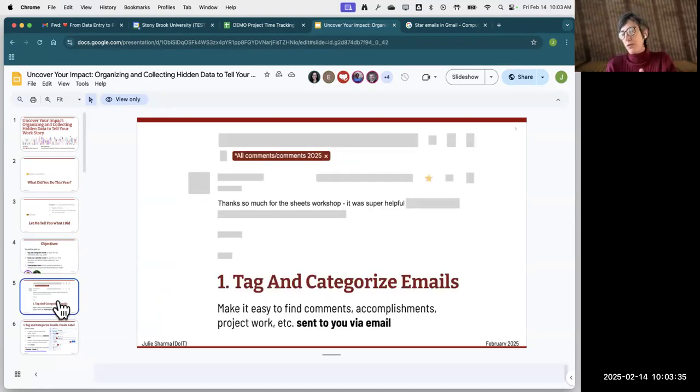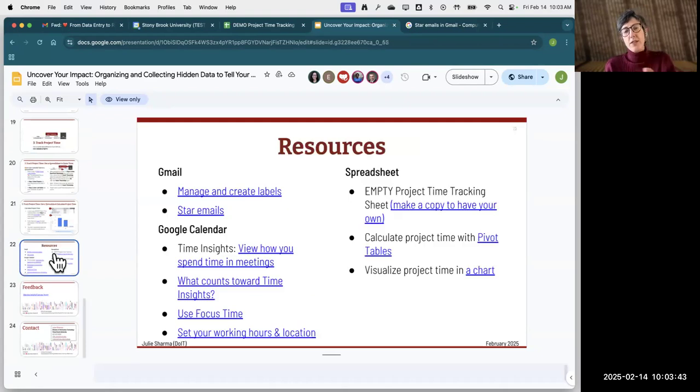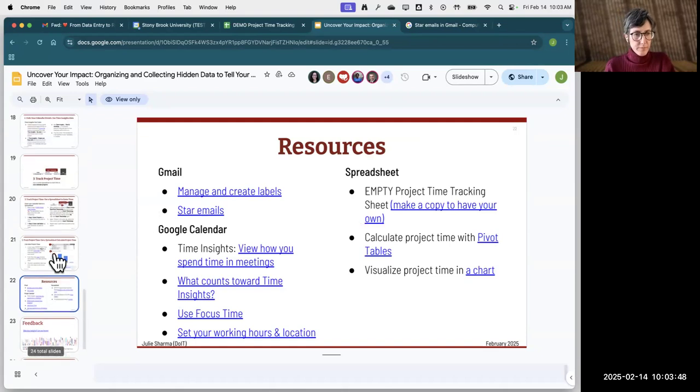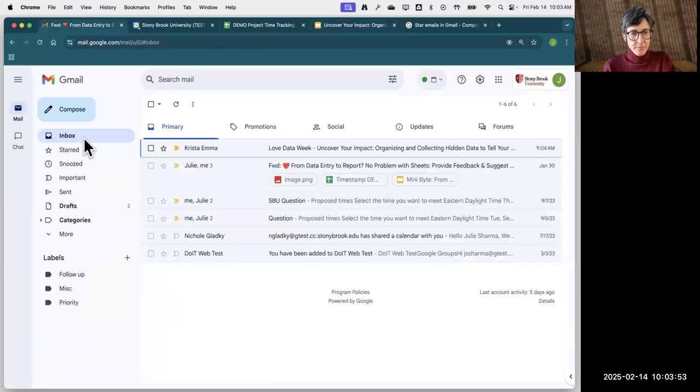Like I said, we're not going to go through the slides today, but they are your reference. Near the end, there's a resources slide that gathers together more information about everything we're going to talk about. But without further ado, I'm going to go into Gmail. Like I said, I recommend that you try this out too. Go ahead and open up your Gmail on one page, or if you prefer to just watch today, that's fine. But I do believe that when you do it, you're going to keep it better and learn it better.